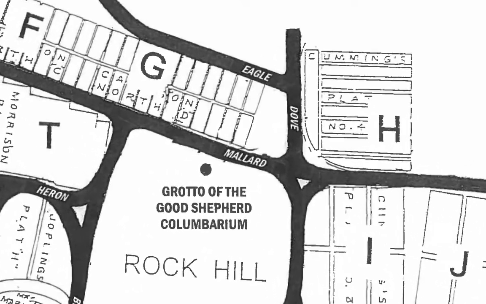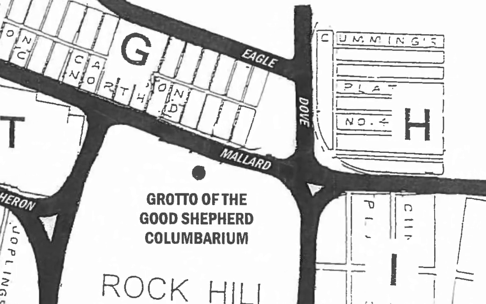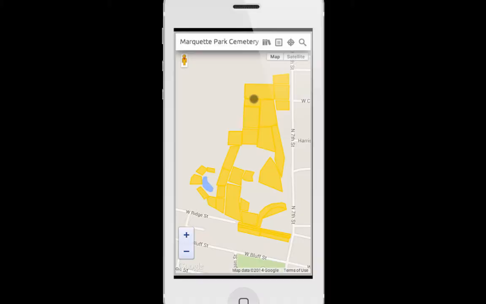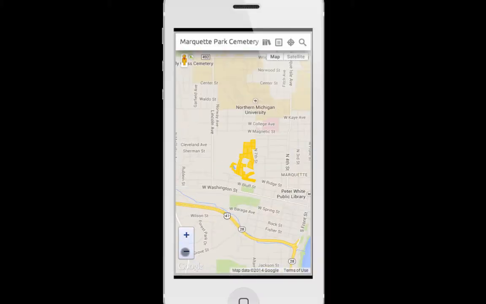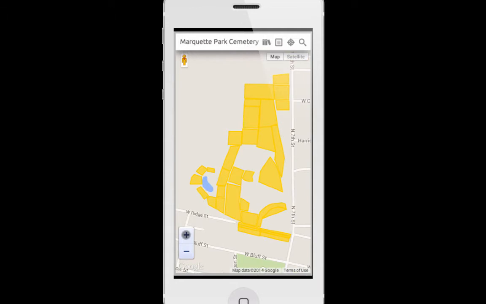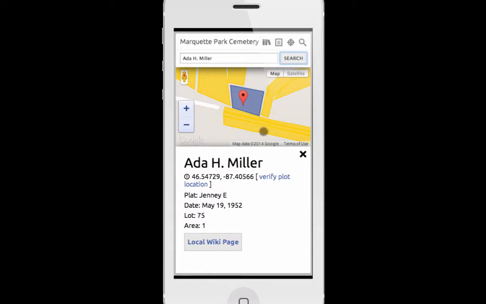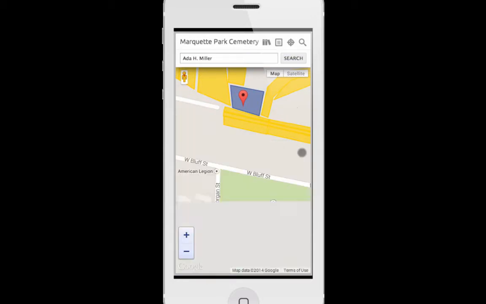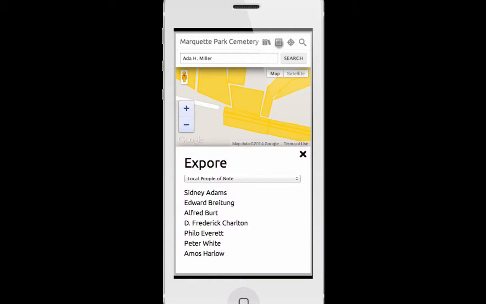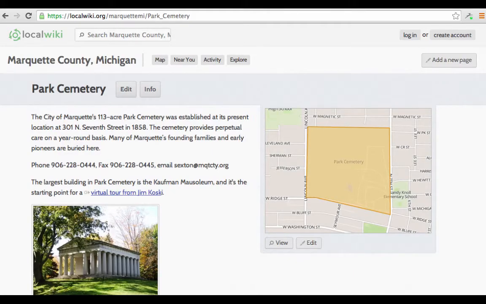Marquette would like to enable its citizens to find grave sites without the aid of cemetery staff. Our team chose to use a responsive website to guide people to the plat where a site is, narrowing the hunt. Citizens are then able to help others by recording information about grave sites such as GPS position, images, and other relevant data. The primary benefit to the community is that the new data is kept at localwiki.org/Marquette, Michigan in the public domain.